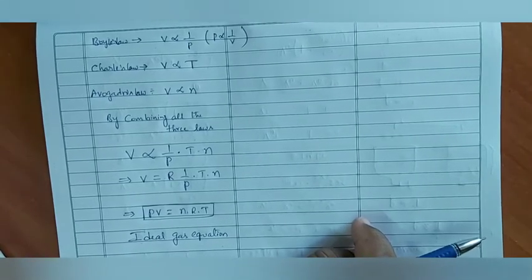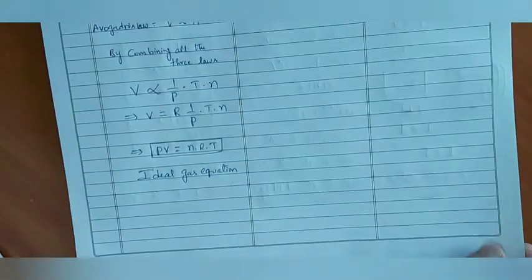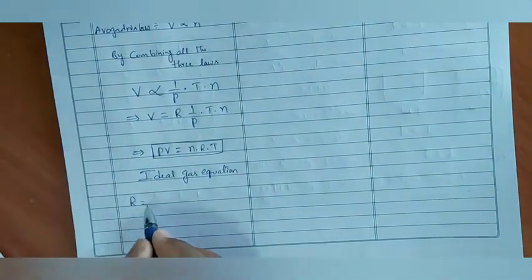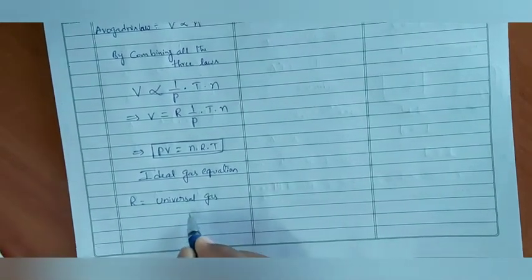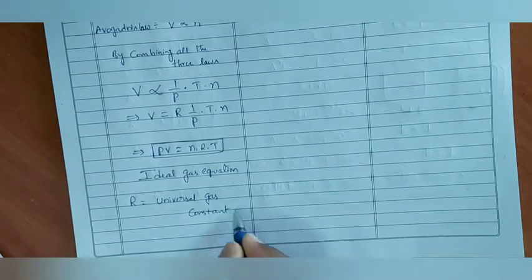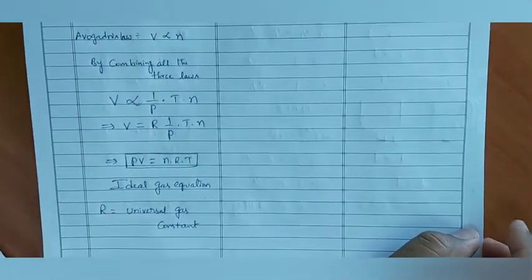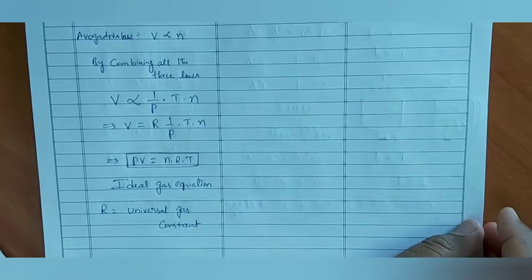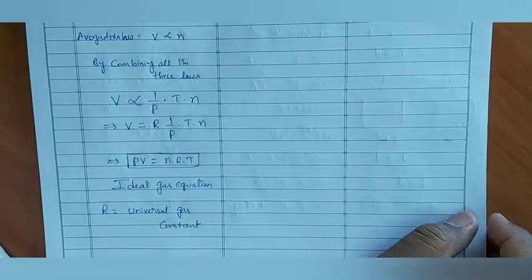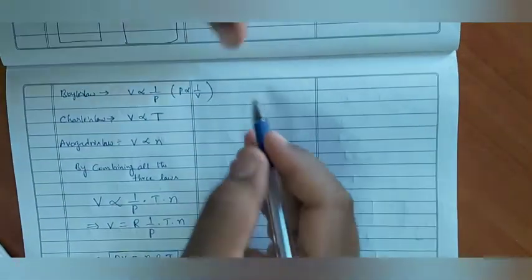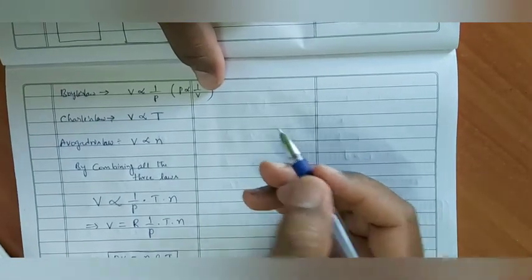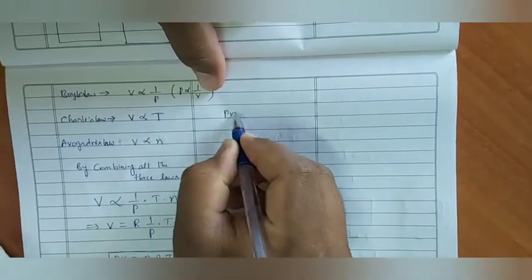Okay, ma? Now we have to see about capital R also, where R is called universal gas constant. Let us sometime talk about this capital R. Observe carefully. PV is equal to nRT.